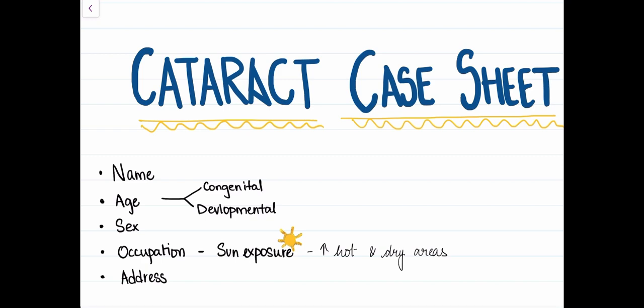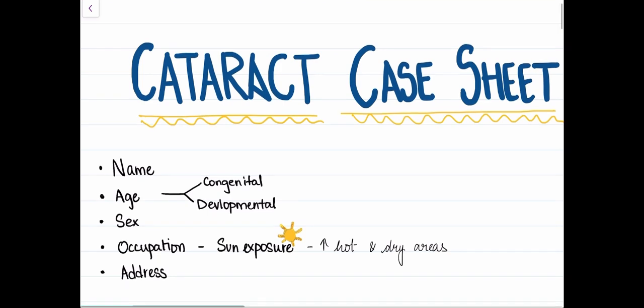Name is important to address the patient by name, and age is important here because cataract can be congenital or developmental, right? So based on age we can classify it as congenital or developmental. Then the sex of the patient. It is said that males have more preponderance of having cataract than females because of their occupation, staying outdoors and getting exposed to the sun.